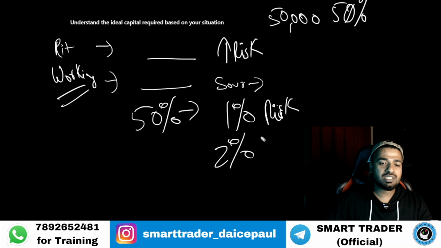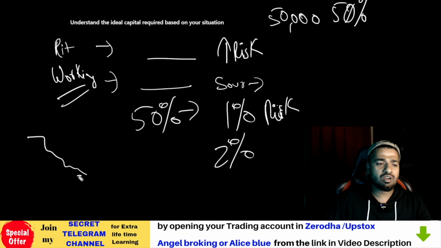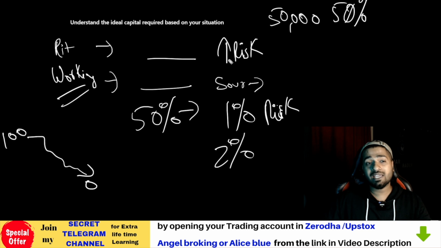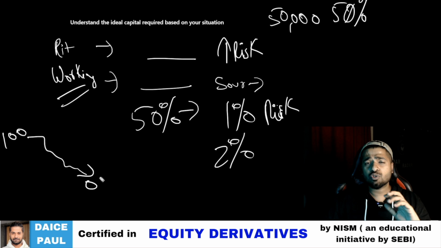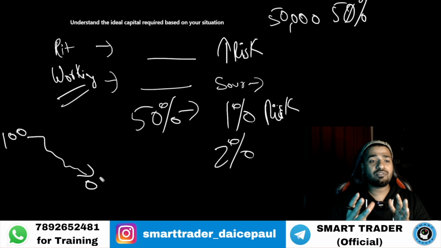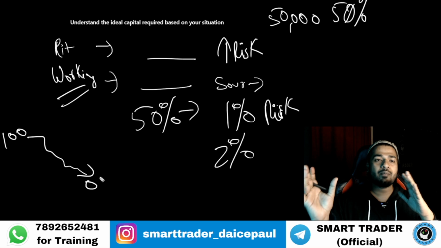So based on your situation, take your risk, calculate your risk, because the more risk you take, the chances of losing your account from 100 to 50 or 0 is higher. So if you reduce your risk by reducing the position size basically, then your risk will also reduce on your overall capital or your saved money or your extra money, whatever it is. Based on this, you decide whether I should use the whole of my capital, 50% of my capital, or if this is my retirement money, I will use only 15 or 20% of my capital for this type of purpose. The rest of the money, I will just put in some mutual fund, let it slowly grow. If required, I'll take it out. In that way, you have to manage your money.